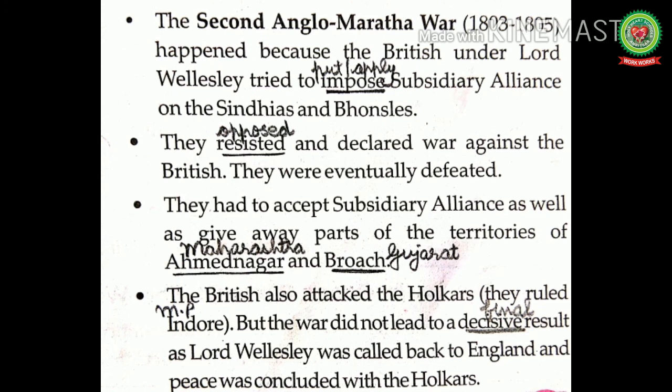According to this alliance, the Indian rulers could seek the British protection but had to give up their native troops. The British, under the leadership of Lord Wellesley, tried to impose subsidiary alliance on the Scindias and Bhosles, but they were not ready to accept that alliance, so they declared war against the British. In the Second Anglo-Maratha War, the Scindias and Bhosles were defeated by the British. So they had to accept subsidiary alliance as well as give away parts of the territories of Ahmednagar, that is in Maharashtra, and Broach, that is a city in Gujarat.